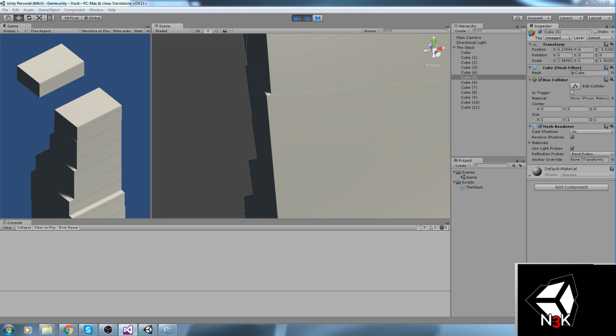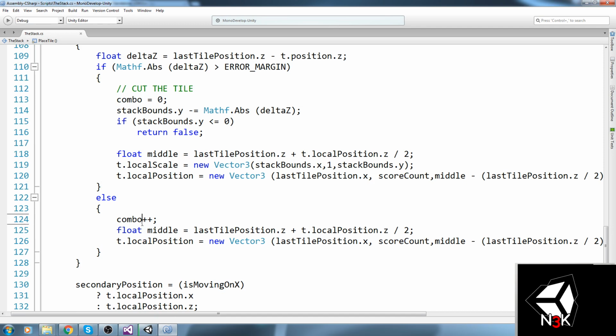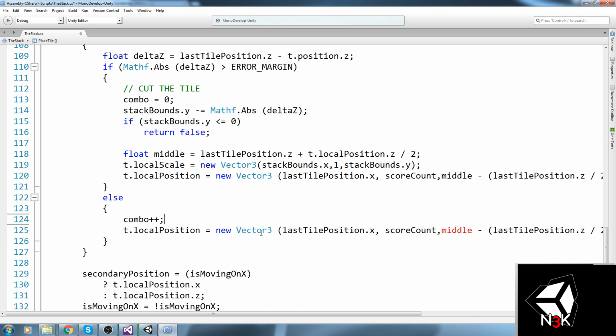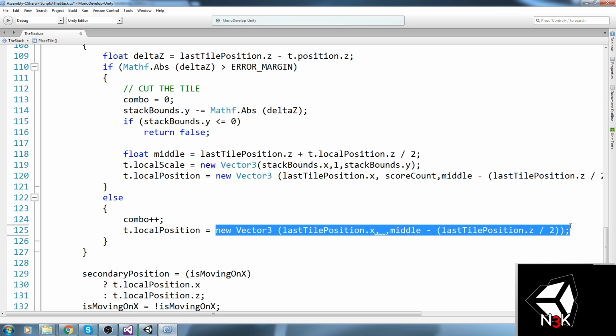So obviously if that is the case, then we actually only need to move the tile position back to the last tile, now that I think about it. So what about we forget all of this and we only say, okay, so t.local position is equal to last tile position. Let's try that.